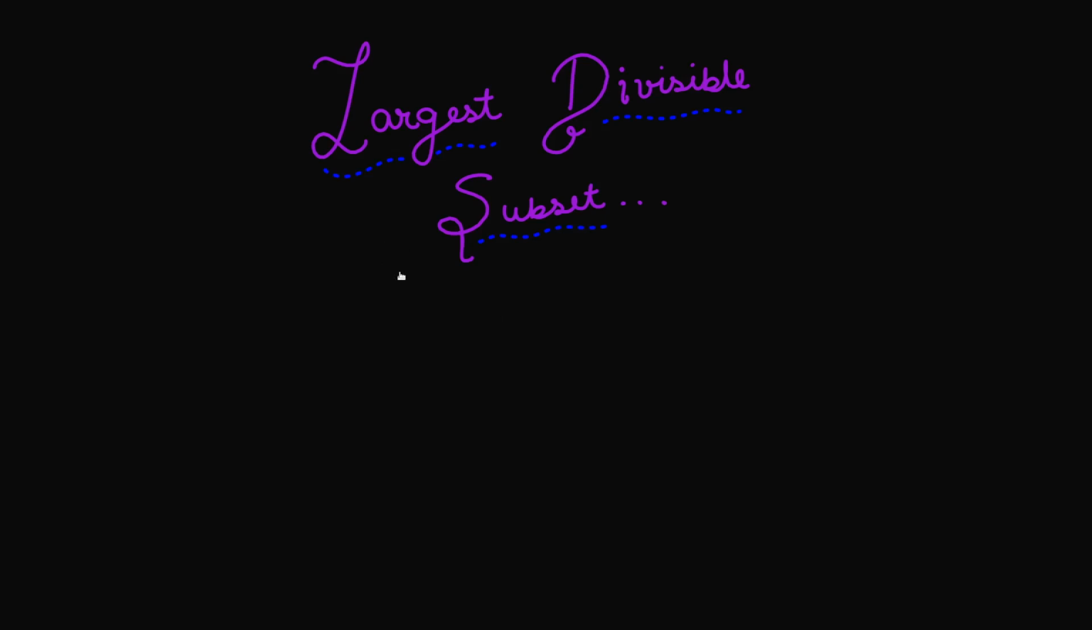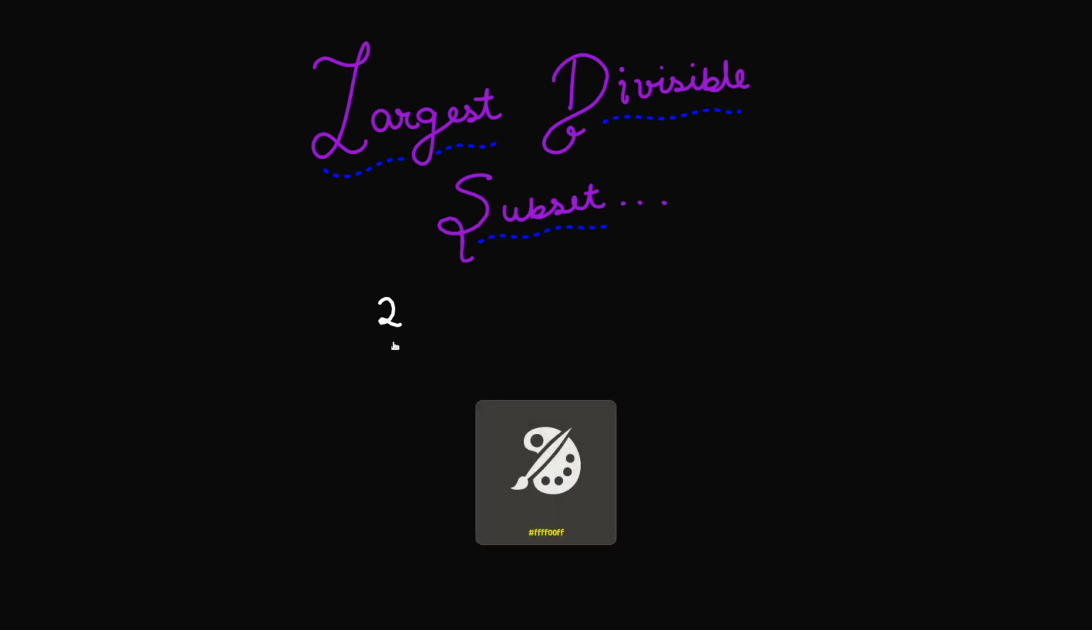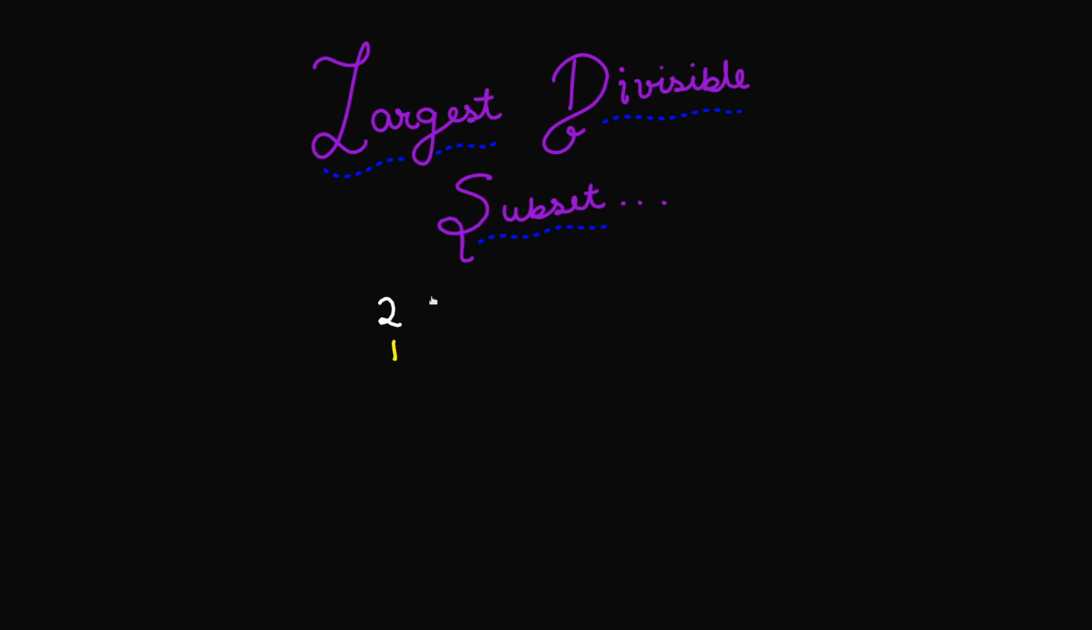Let's say you have the number 2. If you only have this number 2, what is the size of the subset that we can have? Of course the largest divisible subset size can only be 1 because there is only one number. But suppose along with this we have another number, say 4. Now what is the largest size of the subset that we can obtain?